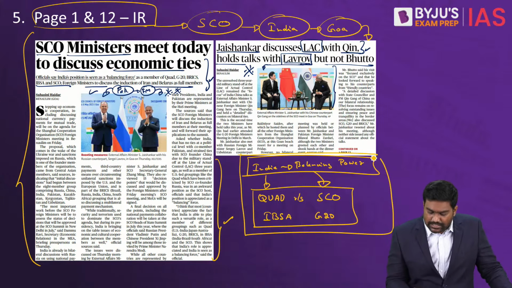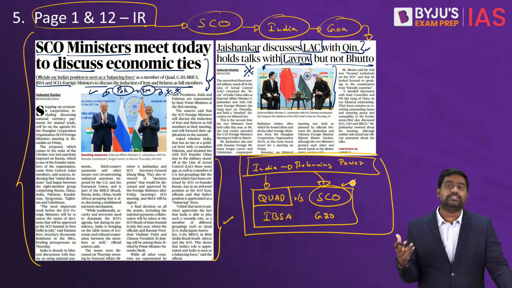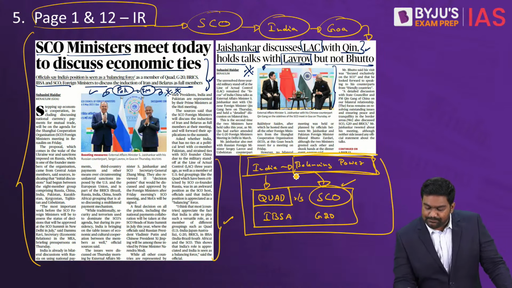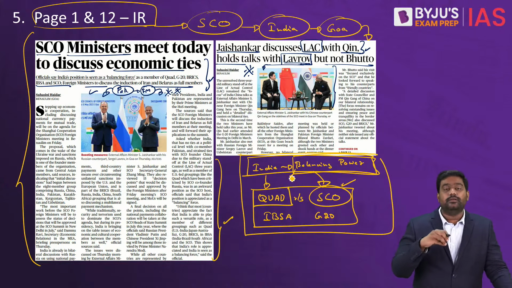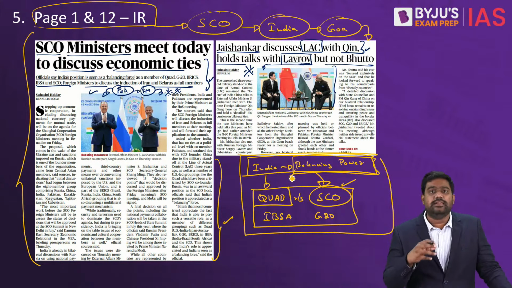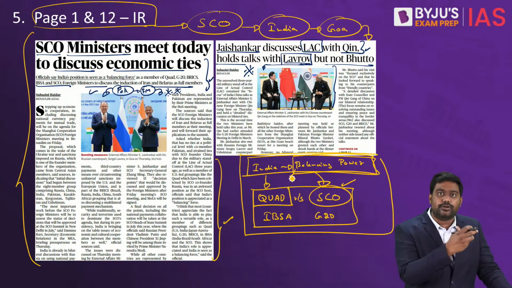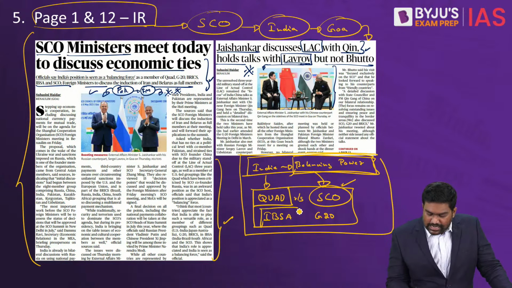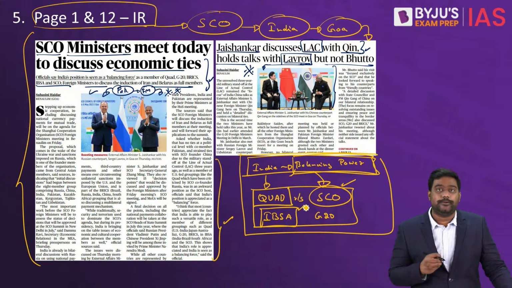This is India's policy of multi-alignment. We align with Western countries. We work with groups like the Quad. We also work with Russia and China with groupings like SCO. So India has said that we are a balancing power. We are in that position where we can balance out the rivalries and conflicts between Western countries on one side and Russia and China on the other side. So during these discussions, India highlighted the importance of IBSA.